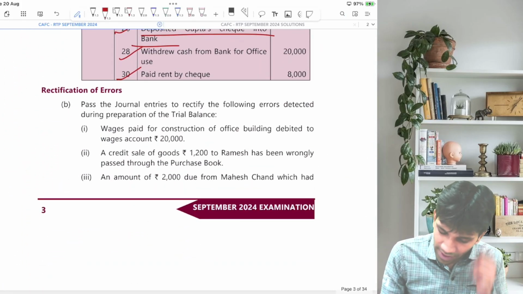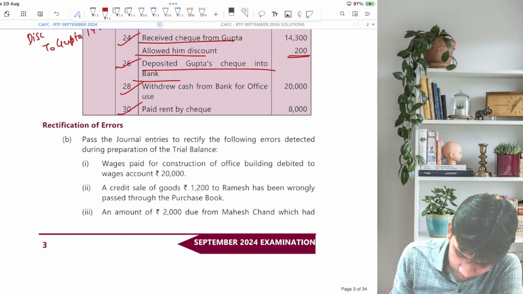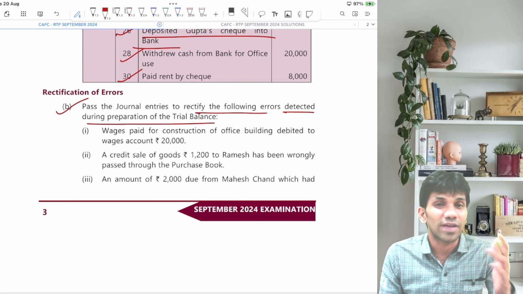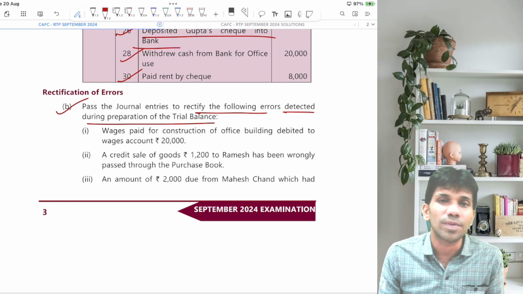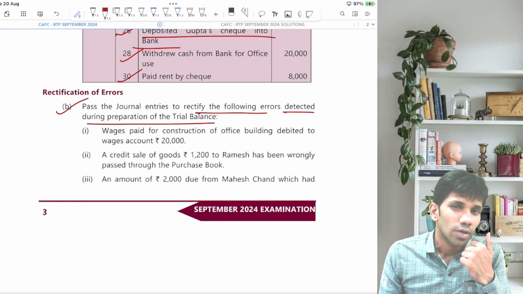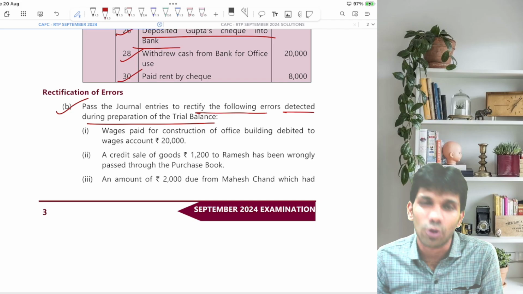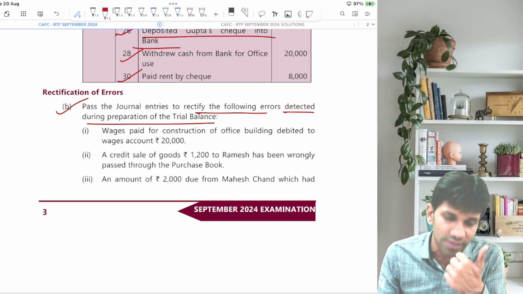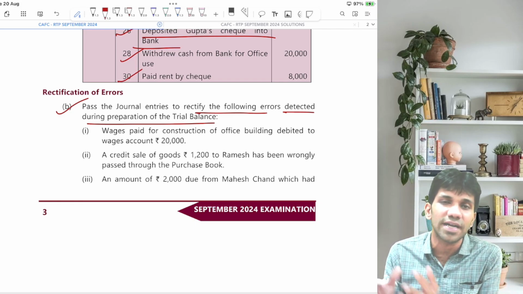That is, after cash book we have rectification of errors. Let's go for question number 4B. Pass the journal entries to rectify the following errors detected during preparation of trial balance. So when we were preparing the trial balance, we found the following errors. Let's start, guys. I would like to advise you, always pass the correct entry which you are supposed to pass, then the wrong entry which you have passed by mistake, and then reverse the wrong entry, and then finalize it and pass the rectified entry.